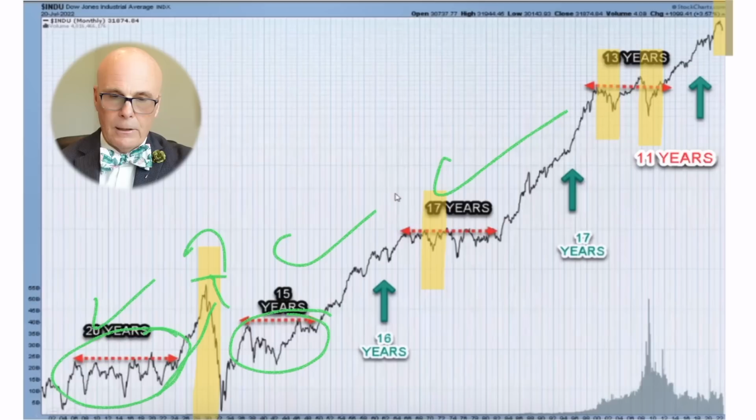So let's take a look at the next recession, which was actually in the early 1970s. It was based on an oil crisis. Now, there were several pullbacks during the 70s.